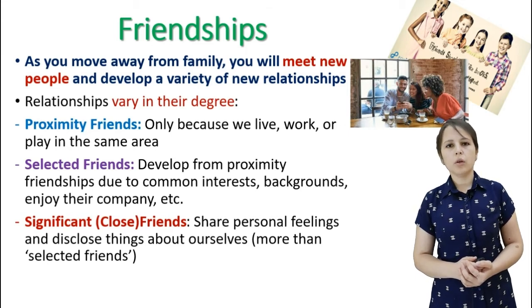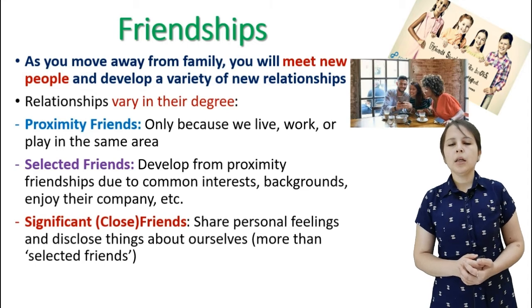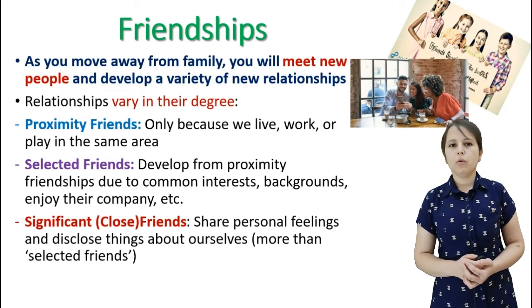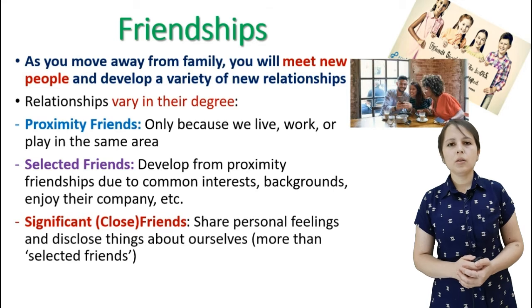Then, a closer one, it's selected family. Here it's more developed from proximity friends, and you will find your common interests, for example, your background, or you enjoy the company of these friends. And the last one, this is your soulmates.